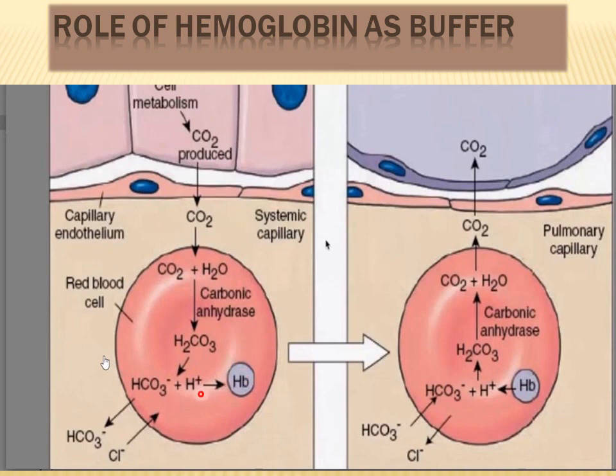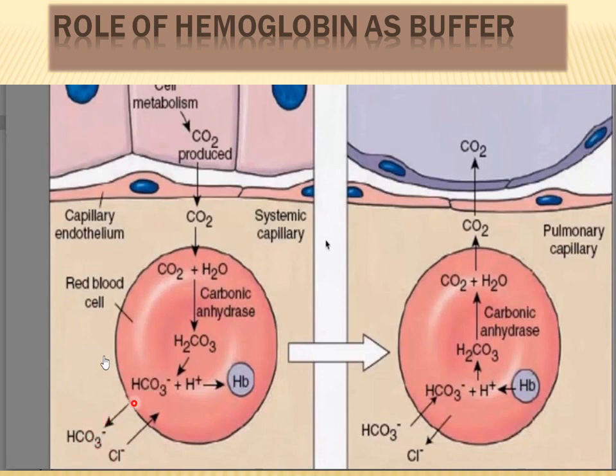So another point to emphasize here is that this bicarbonate ion is being formed, resulting in increased concentration of bicarbonate inside the RBCs. So this bicarbonate ion is going to diffuse out of the cell and enter the plasma, and as bicarbonate ion enters the plasma, one chloride ion is going to enter the RBC, and this is known as chloride shift or Hamburger's phenomenon, and this Hamburger phenomenon is important for maintaining the electric balance of the plasma.